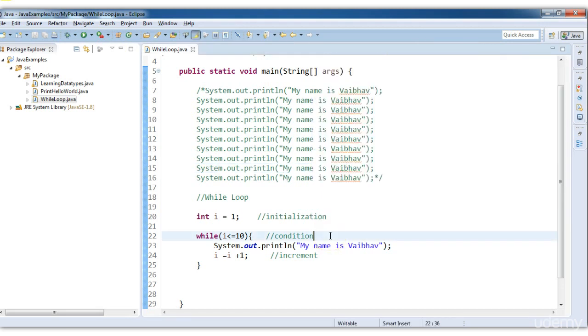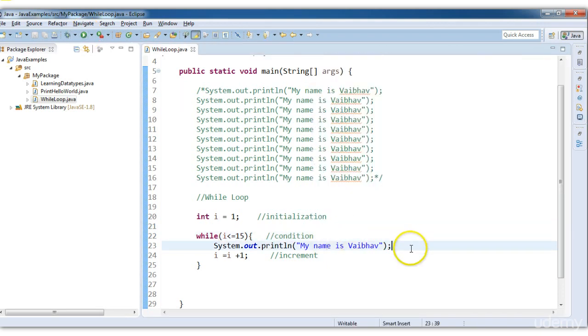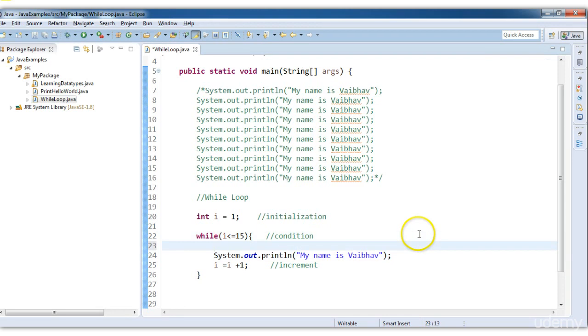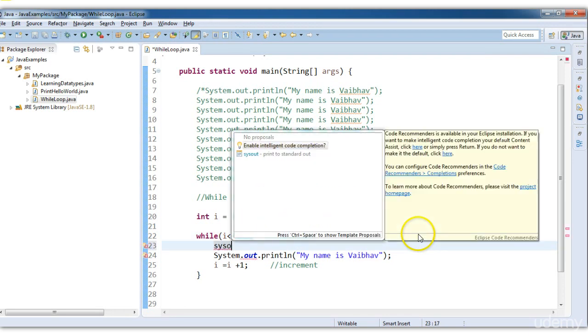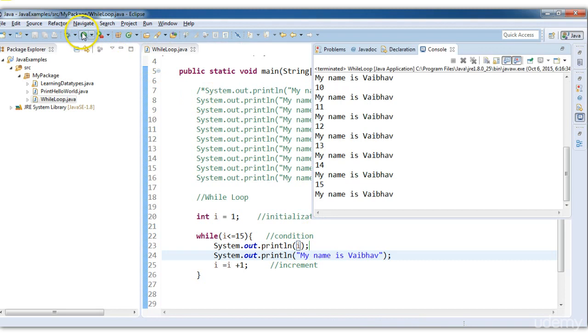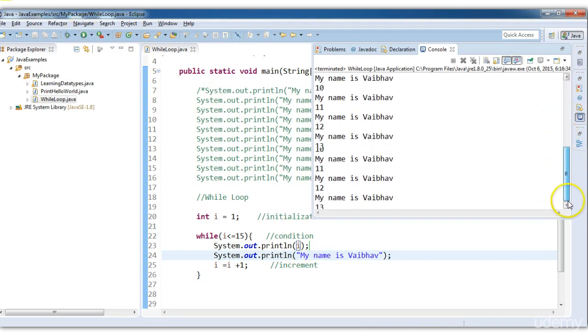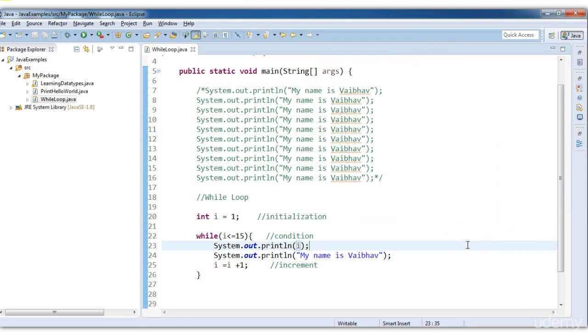It printed 10 times. Similarly, if I want to print 15 times, I will just write 15, save this, and execute this. See, so simple. Also, let me print the value of I, so it will be very easy. System.out.println and the value of I. Okay, and let me execute it again. See, it has executed 15 times. So this is the power of looping.